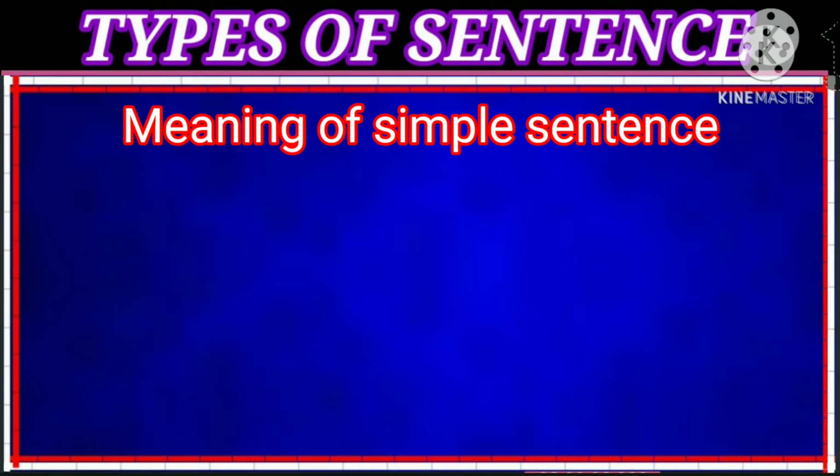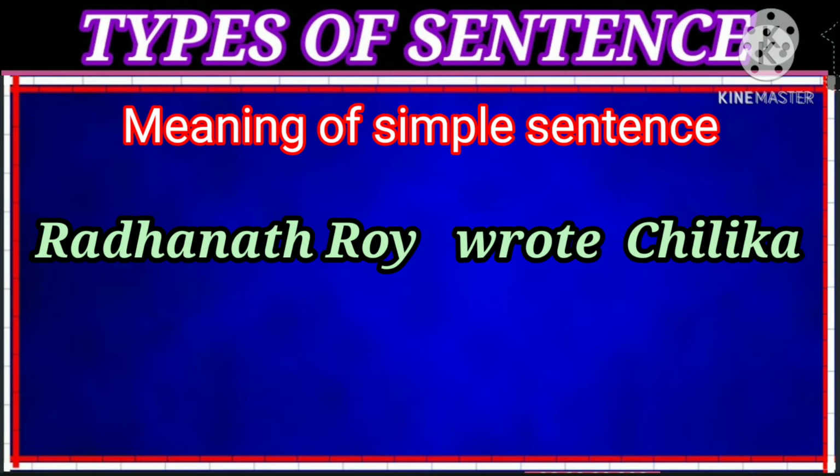Look at the sentence. Radhanath Roy wrote Chilika. Here Radhanath Roy is the subject. Wrote is the only finite verb here. So it is a simple sentence.